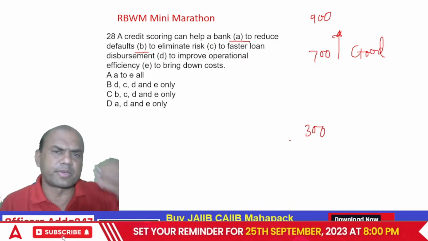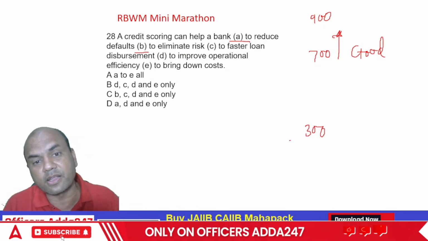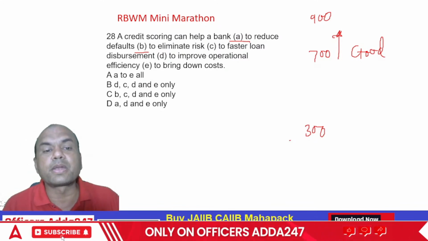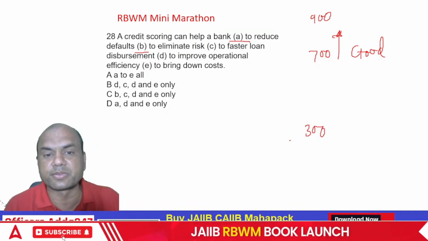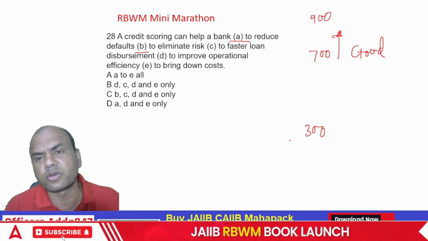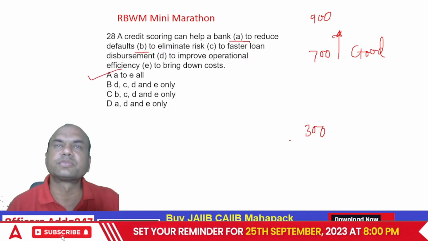Faster loan disbursement: the banker doesn't have to think much because already the score is good based on the history. To improve the operational efficiency, operational means faster loan disbursement. To bring down the cost, obviously cost will also be brought down. So it is A to E, all. Got it?